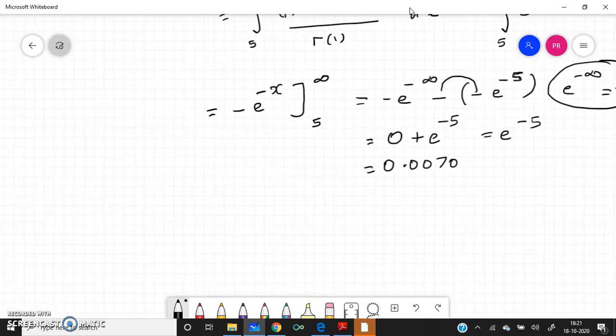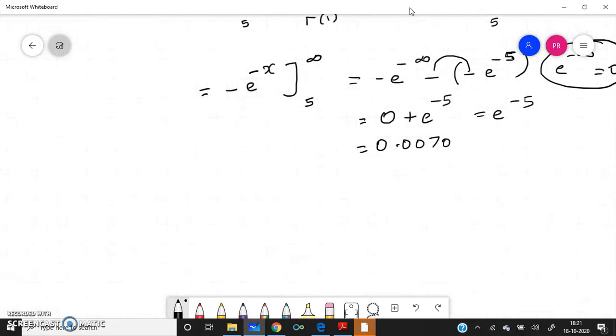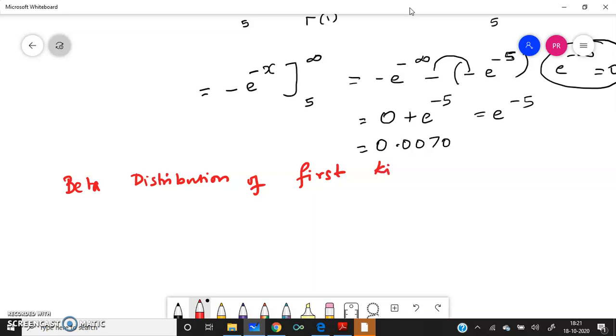Now we'll be seeing the beta distribution of the first kind. Sorry, we'll not be seeing the second kind, only the first kind we'll see. Beta distribution of first kind. What is the definition of beta distribution of first kind?